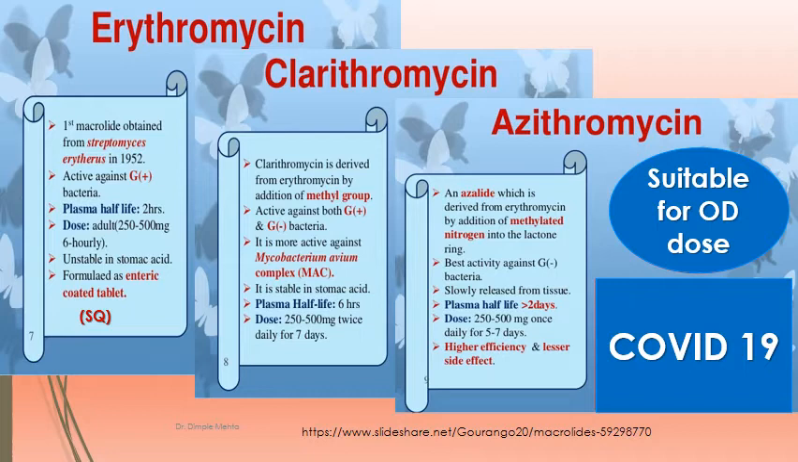Azithromycin is an azalide which is derived from erythromycin by addition of methylated nitrogen into the lactone ring. Best activity is seen on gram-negative organisms. It is slowly released from the tissue. Half-life is more than 2 days. Dose can be 250 to 500 mg once a day for 5 to 7 days. It has got higher efficacy and lesser side effects. Nowadays, azithromycin can be considered for secondary bacterial infection in the treatment of COVID-19.